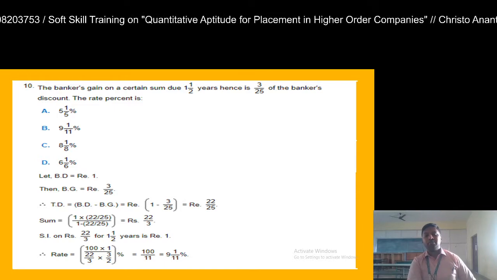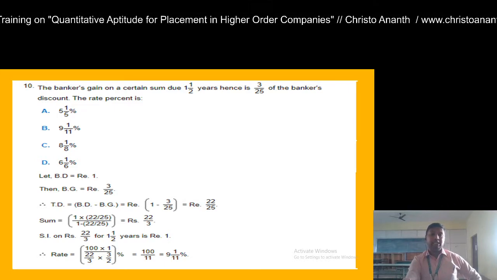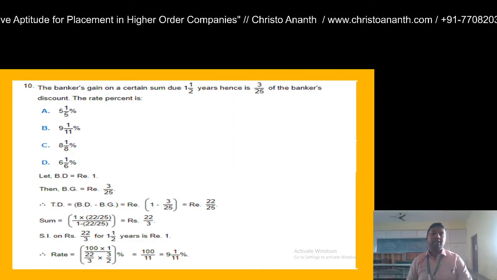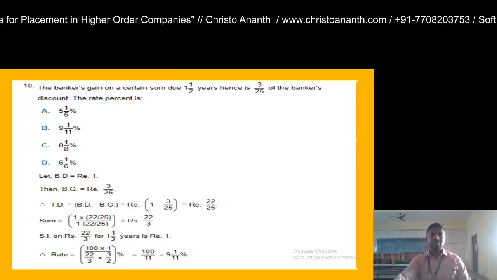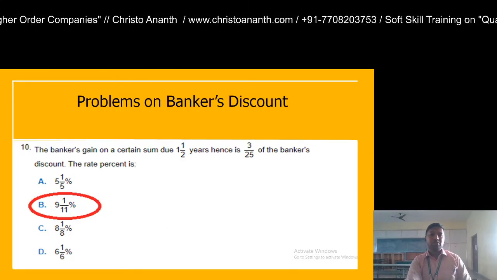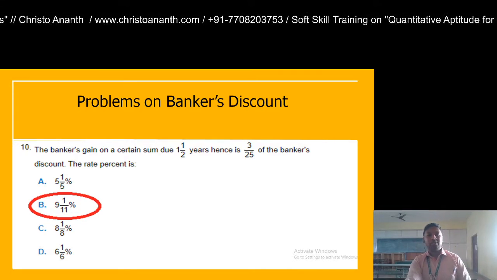If you give it as a mixed fraction, 11 nines are 99, the remainder is 1, so 9 1 by 11 percent. If you look at the options, the answer is option B, 9 1 by 11 percent. So the rate percentage is option B, which is 9 1 by 11 percent.